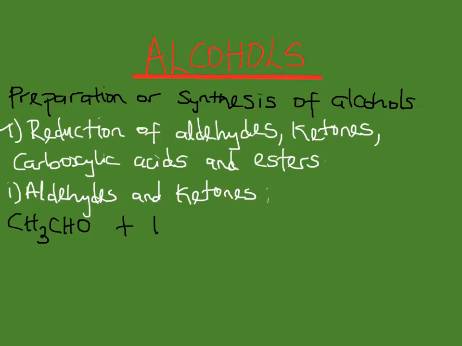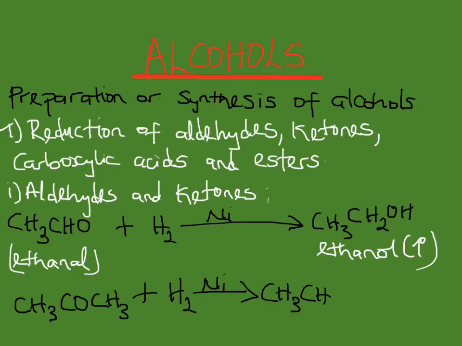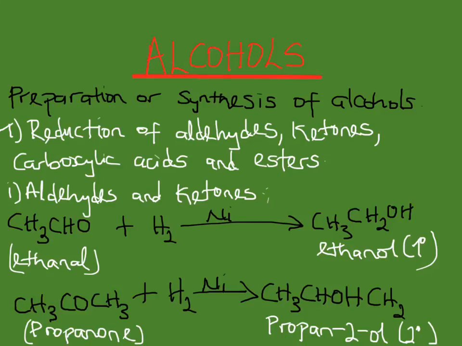Aldehydes and ketones, in the presence of nickel as catalyst and hydrogen, are reduced to primary and secondary alcohols respectively. What we're saying here is aldehydes and ketones can also be reduced using nickel catalyst in the presence of hydrogen, where, for example, ethanal reacting with hydrogen in the presence of nickel will give ethanol, a primary alcohol. Propanone will also be reduced in the presence of nickel catalyst to give propan-2-ol.